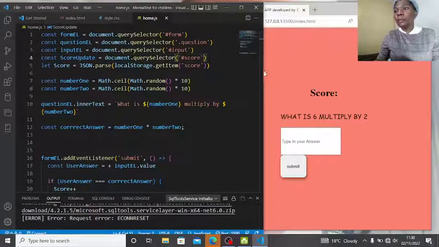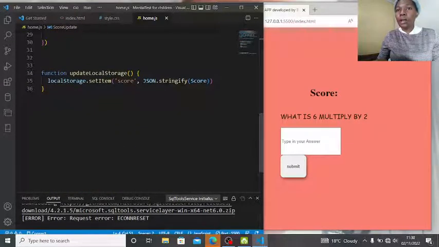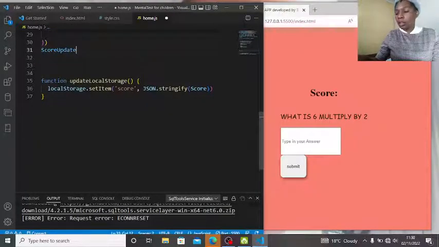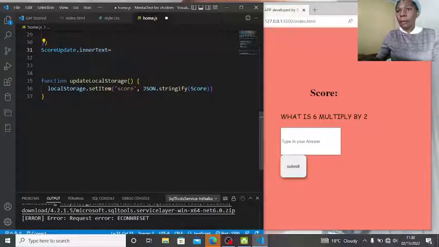Ctrl S. After all of that, we want scoreUpdate.innerText to say, your score is, and then it should show me score.